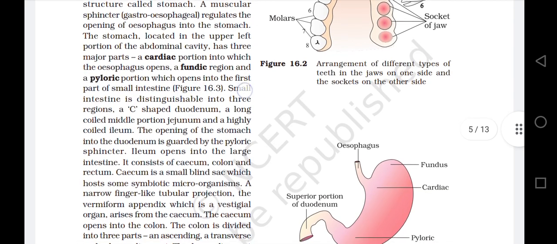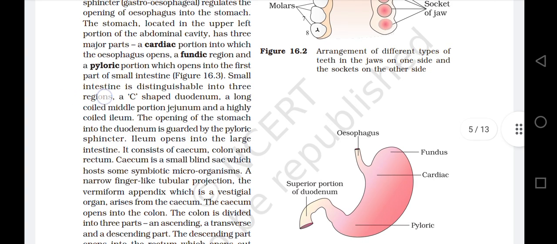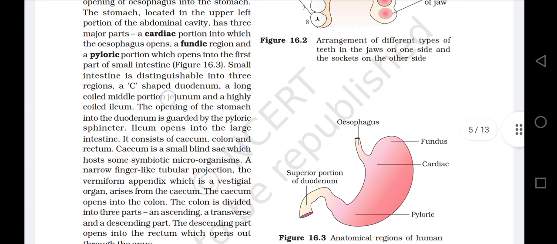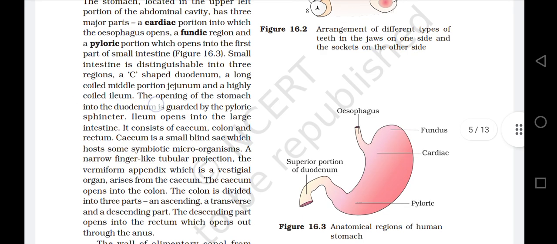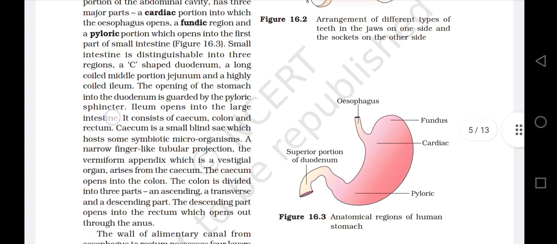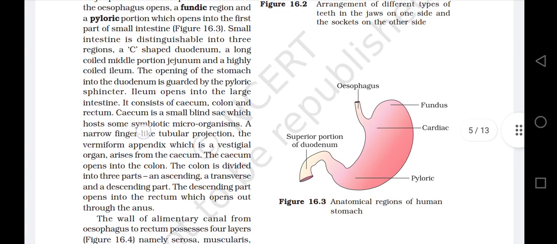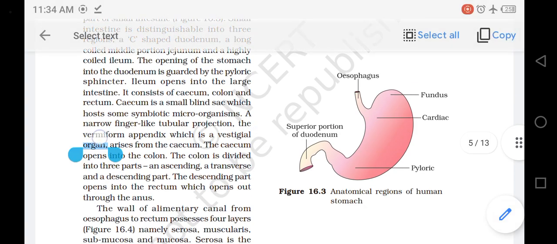Figure 16.3. The small intestine is distinguishable into three regions: a C-shaped duodenum, a long coiled middle portion jejunum, and a highly coiled ileum. The opening of the stomach into the duodenum is guarded by the pyloric sphincter. The ileum opens into the large intestine. It consists of cecum, colon, and rectum. Cecum is a small blind sac which hosts some symbiotic microorganisms. A narrow finger-like tubular projection, the vermiform appendix, which is a vestigial organ, arises from the cecum.